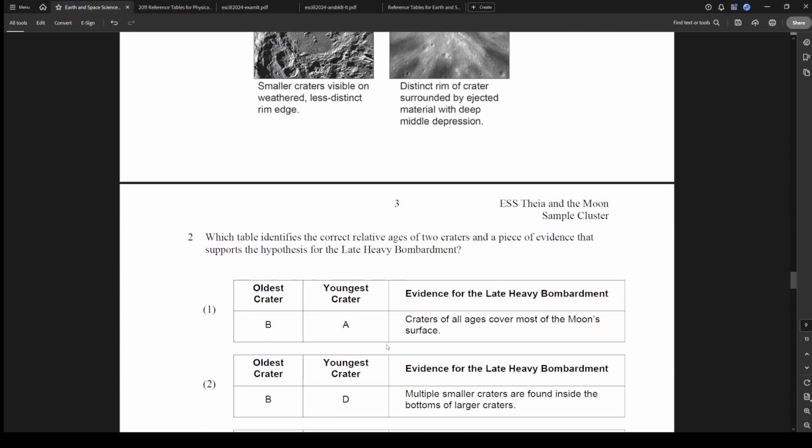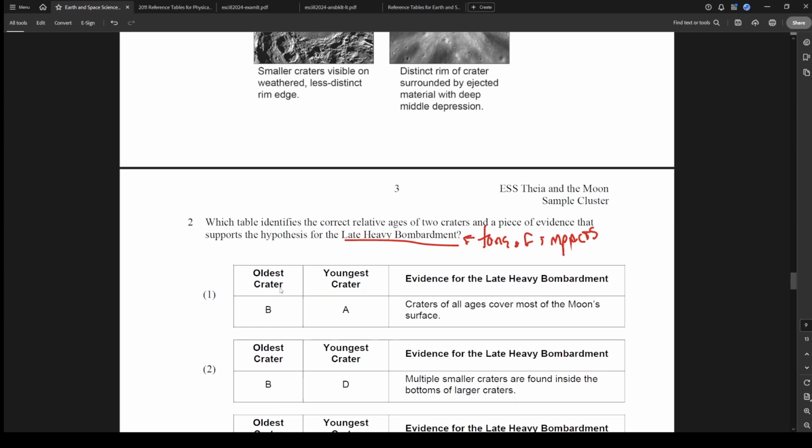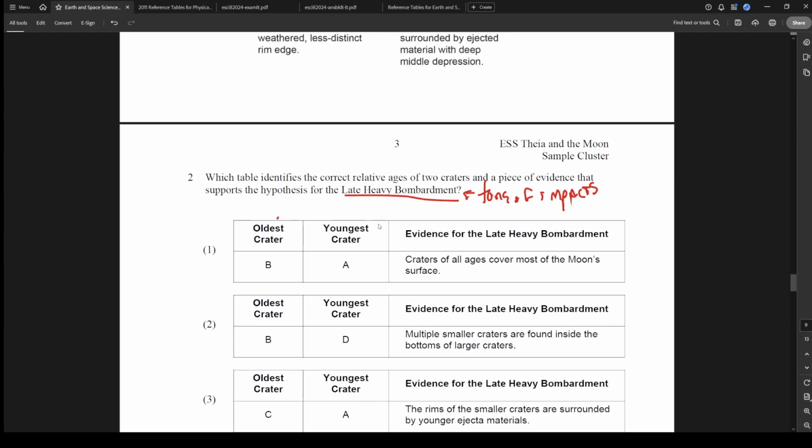I don't know what they're going to ask about this. All right. Which table identifies the correct relative ages of 2 craters and a piece of evidence that supports the hypothesis for the late heavy bombardment? So we already know the late heavy bombardment means tons of impacts in a short period of time. And they want us to compare oldest versus youngest craters.